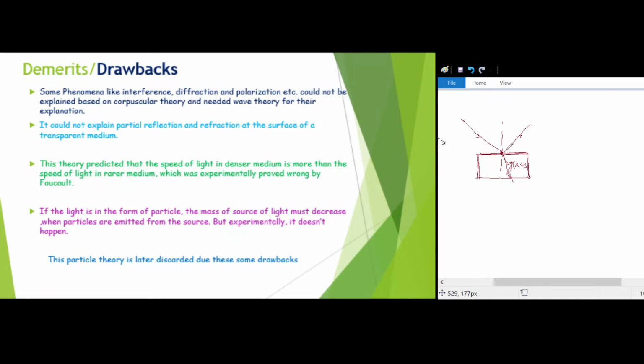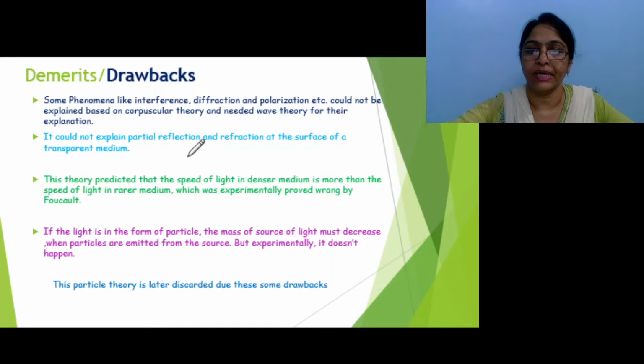This simultaneous reflection and refraction takes place there, and this partial reflection and refraction could not be explained by Newton. So he could not explain the reflection and refraction.